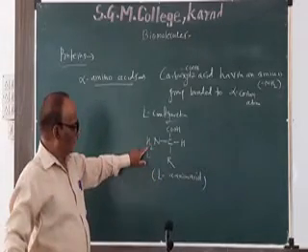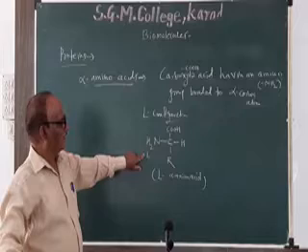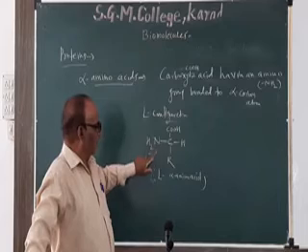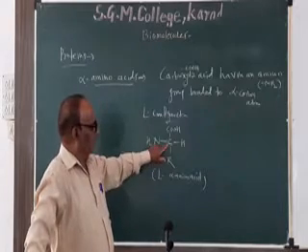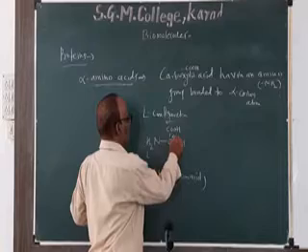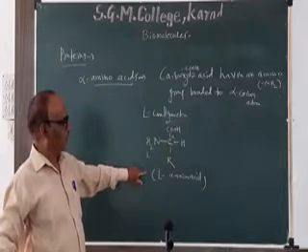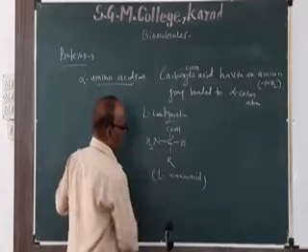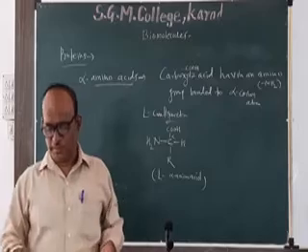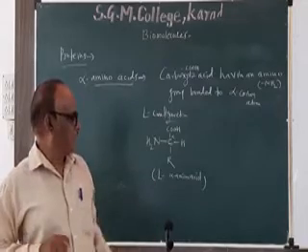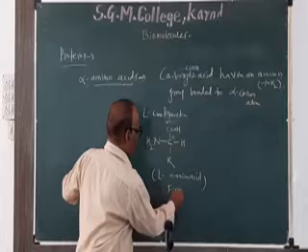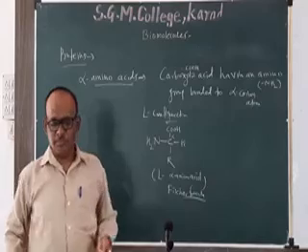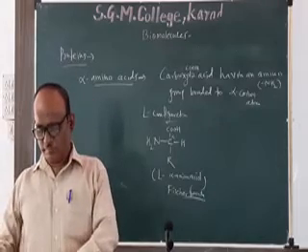So all these alpha amino acids have configuration L. Here the meaning of L is that the NH2 group is present on the left hand side of this alpha carbon atom. Then the configuration is called L configuration in case of alpha amino acids. And this representation is by Fischer formula. This represents the Fischer projection formula.